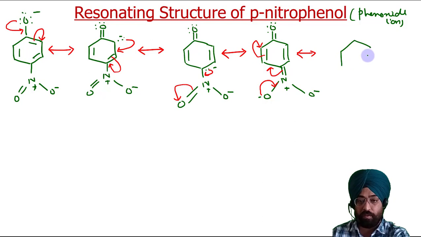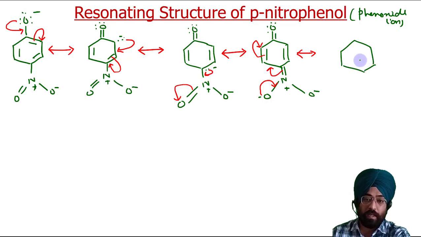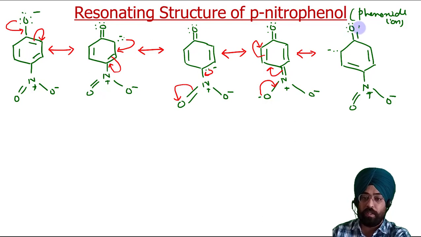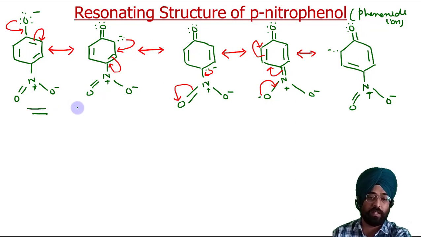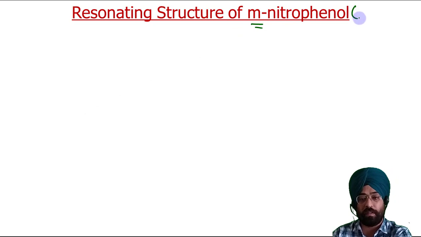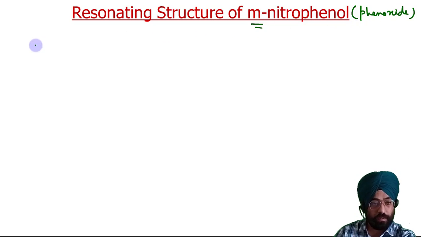Similarly we will draw for the meta isomer. Okay, so here is single bond N positive, double bond O, O negative, here as it is, negative charge, double bond O. So these are resonating structures for the para isomer. The phenoxide ion obtained from para-nitrophenol, the resonating structures are like this. Now similarly let us draw the resonating structures of meta-nitrophenol. Basically we have to draw for the phenoxide ion. So let us draw the meta isomer, then draw its resonating structures.